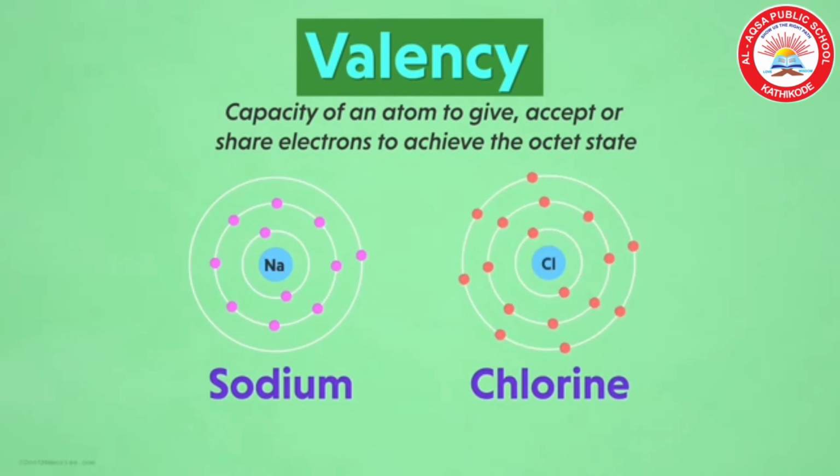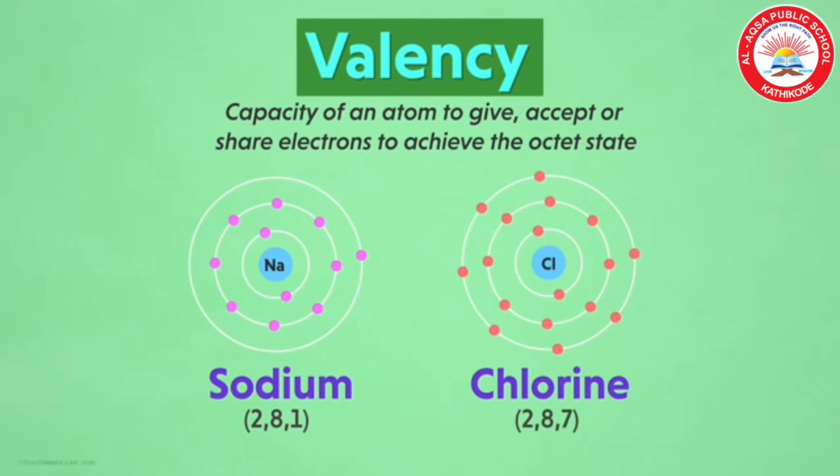Now we can take the example sodium chloride. Sodium has 1 electron in the outermost shell and chlorine has 7 electrons in the outermost shell. So to become octet, sodium would have to receive 7 electrons, and chlorine has to receive 1 electron. So sodium will donate 1 electron to chlorine.